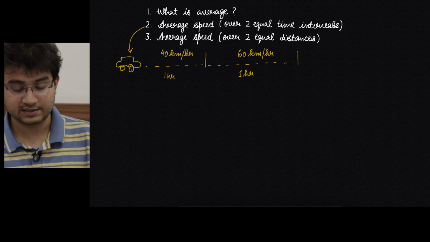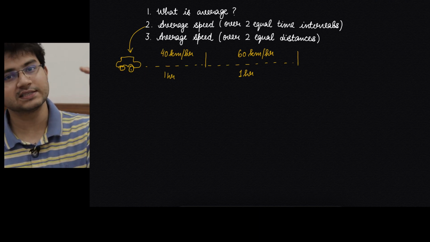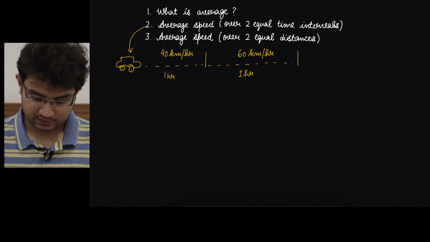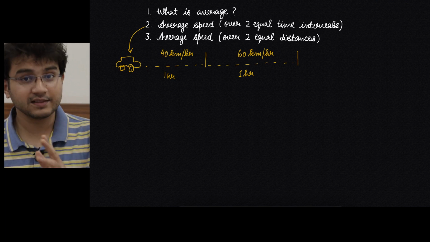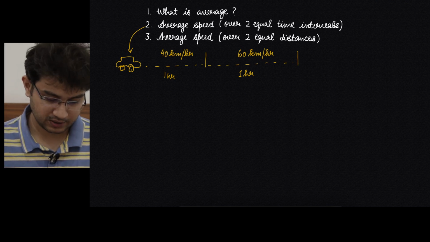That might be the right answer. But if you really recall, the formula of average speed is total distance divided by total time. So why not apply the formula and really see if our answer of 50 km per hour is correct or not.